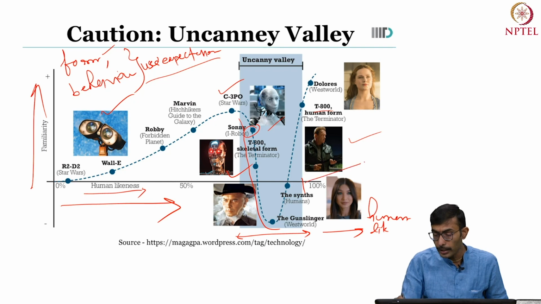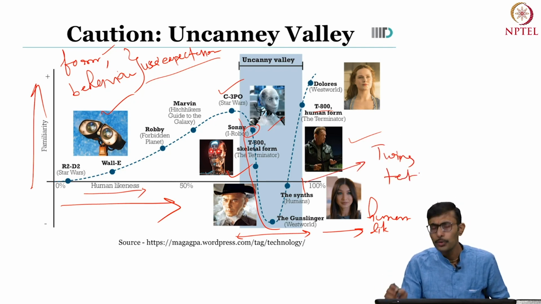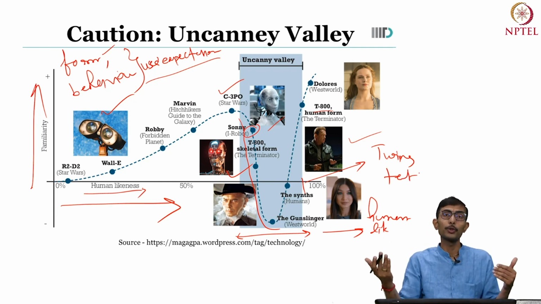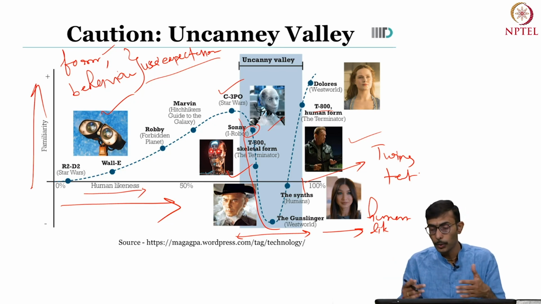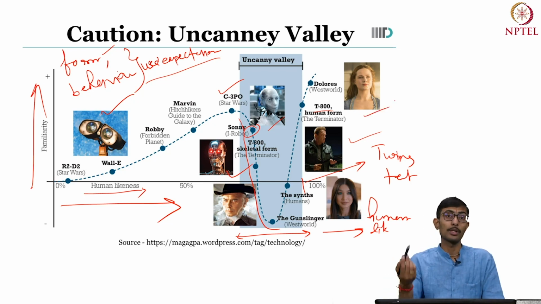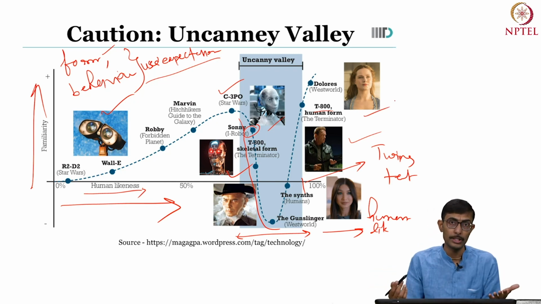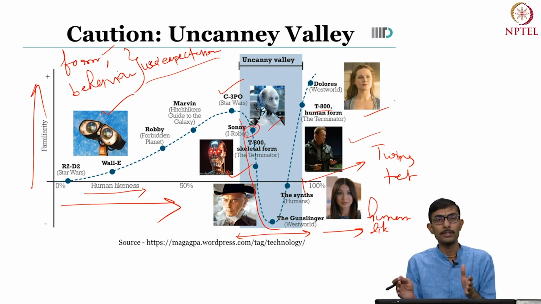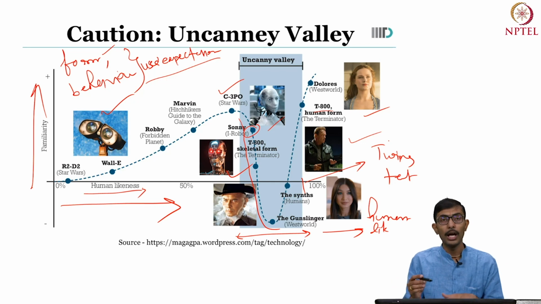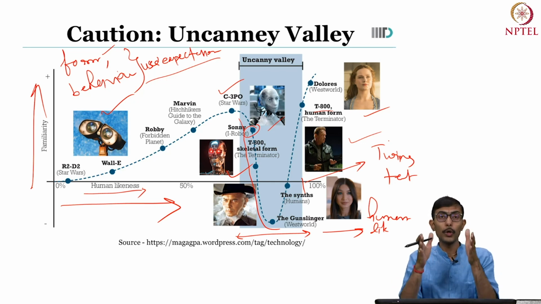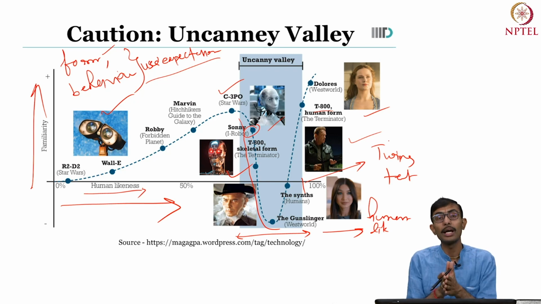And this is the point where, if you recall the Turing test, to a certain extent we can say that they may have passed the Turing test for humans, because for a normal human it may be hard to differentiate whether this character is a human or this character is a robotic agent, because they are looking very much like humans and behaving very much like humans. So maybe they are passing the Turing test after this certain region. Nevertheless, it's really hard to achieve, but of course what you want to do is not get your design trapped in the uncanny valley effect. So that is about the uncanny valley effect.